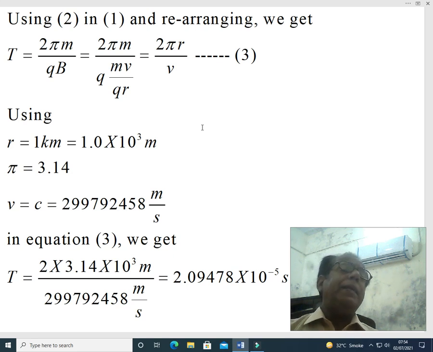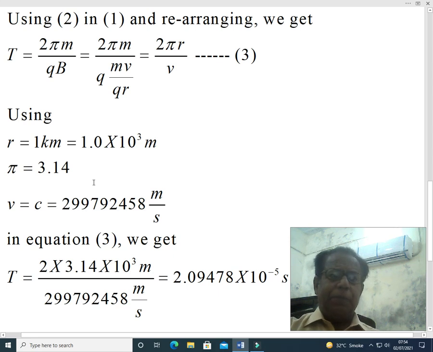Pi is equal to 3.14, as we have previously mentioned in problem number 3, that pi has a non-terminating and non-repeating decimal representation.